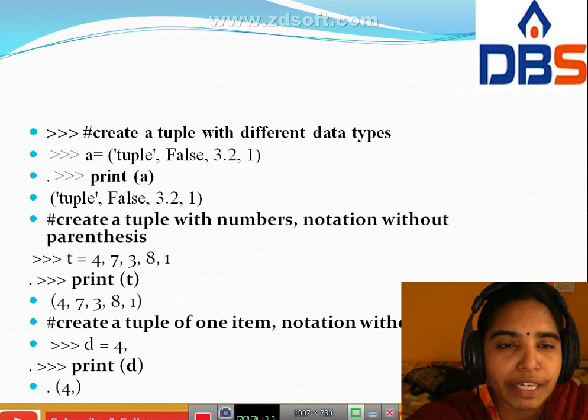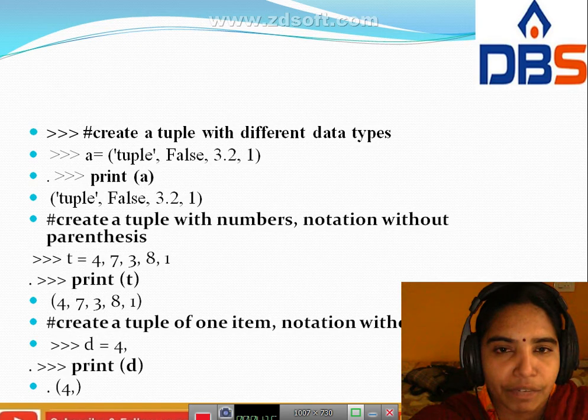Next example is how to create a tuple with different data types. Here a equal to tuple comma false comma 3.2 comma 1. Print a. These are different data types: tuple is a string data type, false is a boolean, 3.2 is the float data type, and 1 is the integer value. So we can create different data types in a tuple also.